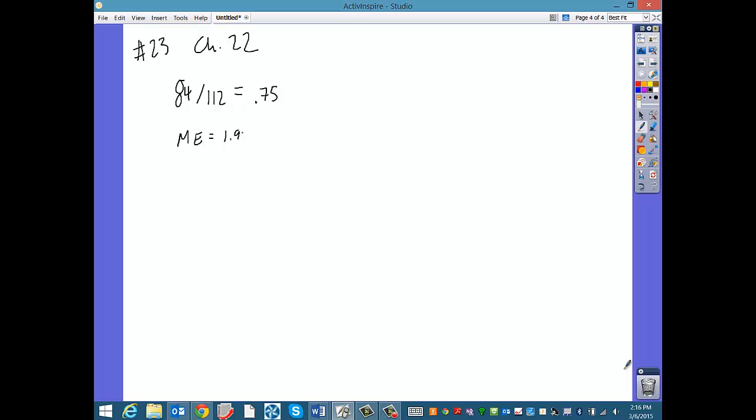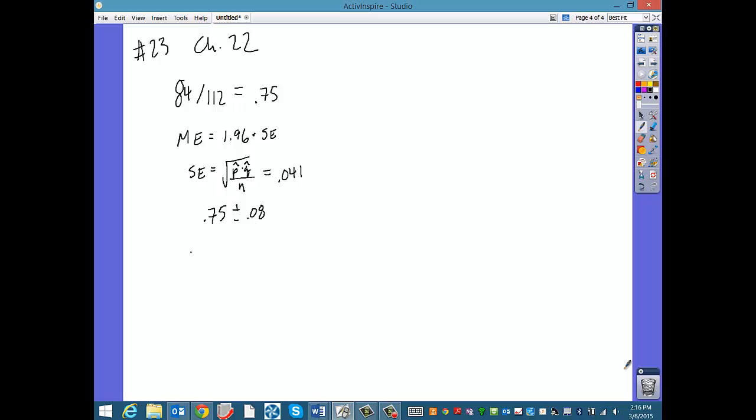So if we want a confidence interval, we need the margin of error, which, for 95%, is going to be 1.96, I don't know if you remember that, times the standard error, right? And the standard error equals the square root of p hat times q hat over n. So in our case, that is going to be 0.041, and we multiply that by 1.96, so we get our p hat of 0.75 plus or minus 0.08.